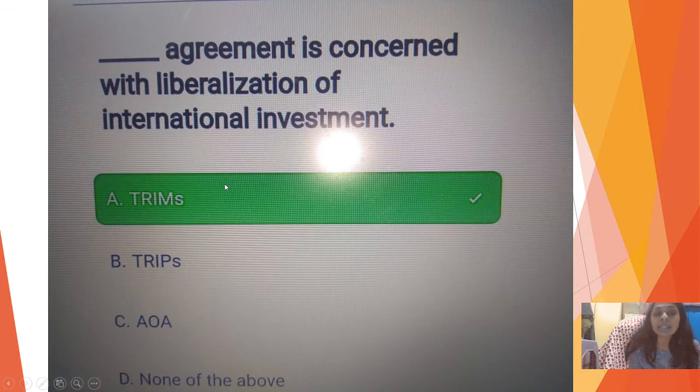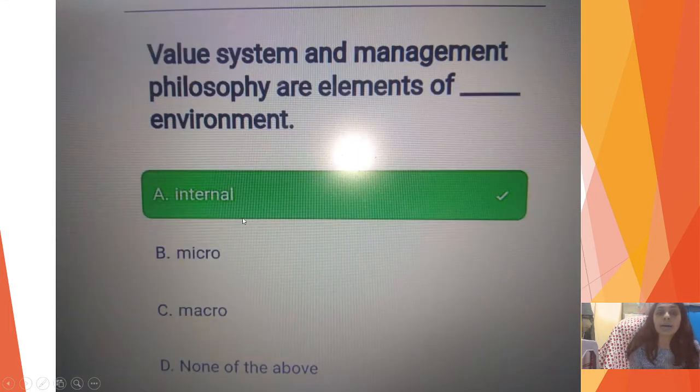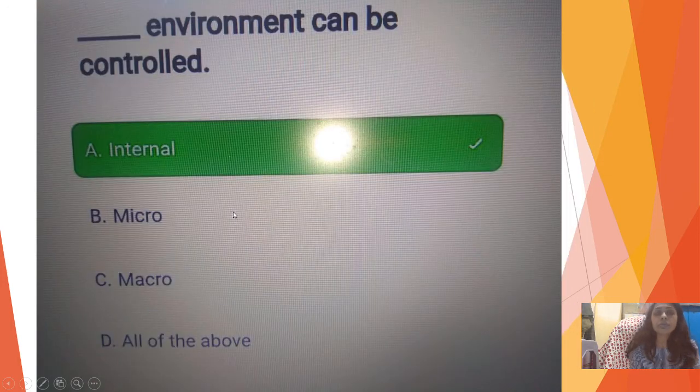The next one is: dash agreement is concerned with liberalization of international investment. So it is Trade Related Investment Measures, TRIMS. The value system and management philosophy are elements of dash environment. So that I have is internal environment. Dash environment can be controlled.